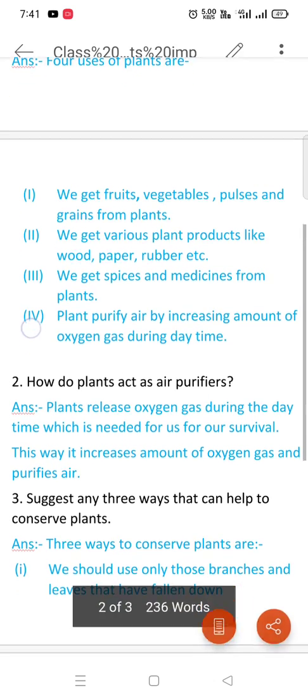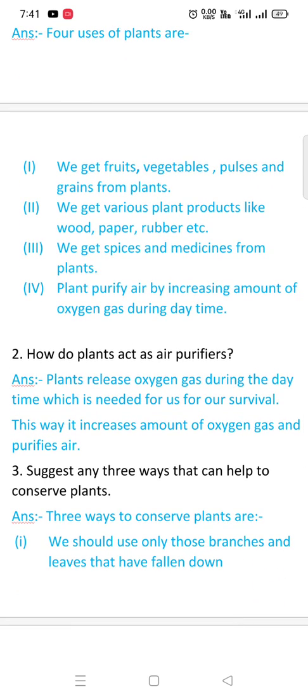Next question, how do plants act as air purifiers? Plants release oxygen gas during the daytime, which is needed for us for our survival. This way, it increases amount of oxygen gas and purifies air.